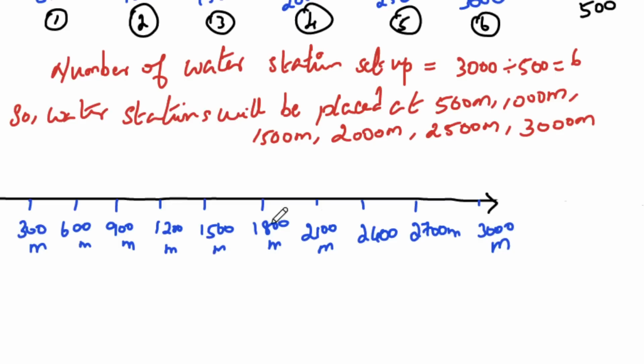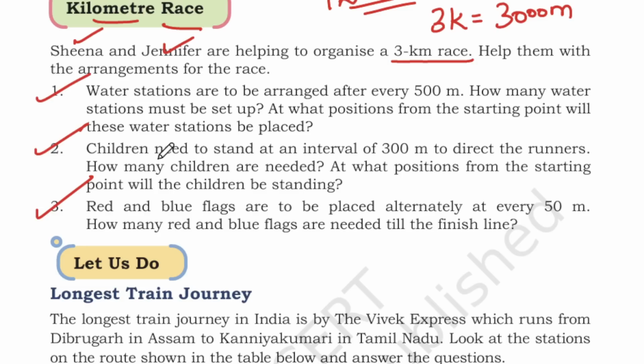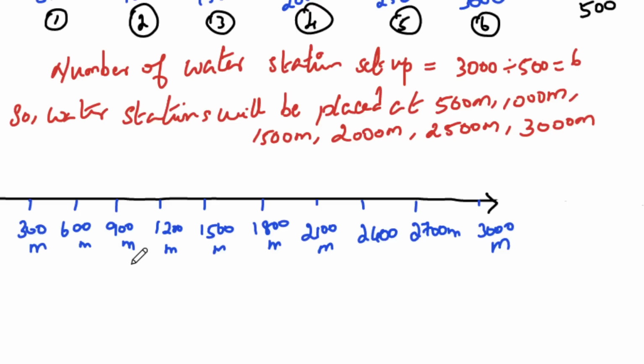So now what is the question? We'll go back to the question now. Children need to stand at an interval of 300 meters, that we framed. How many children are needed? At what position from the starting point will the children be standing? So now we will check how many children are needed. Count the number of children: 1, 2, 3, 4, 5, 6, 7, 8, 9 and 10.